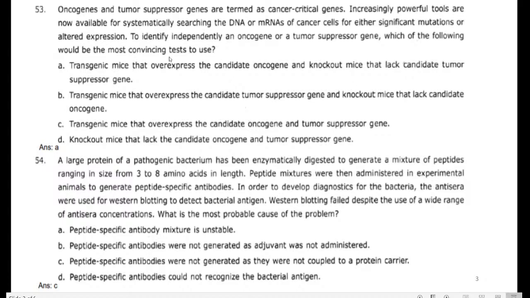Most convenient test. As per their statement, the first one, A, is the answer. Transgenic mice that overexpress the candidate oncogene and knockout mice that lack the candidate tumor suppressor gene. Okay, here we have two statements. One statement is that it's overexpressing the